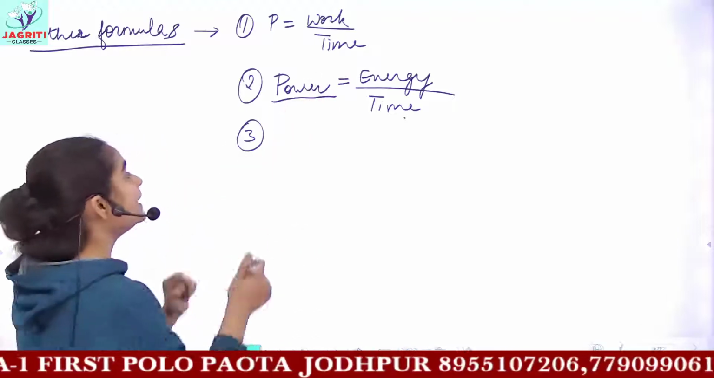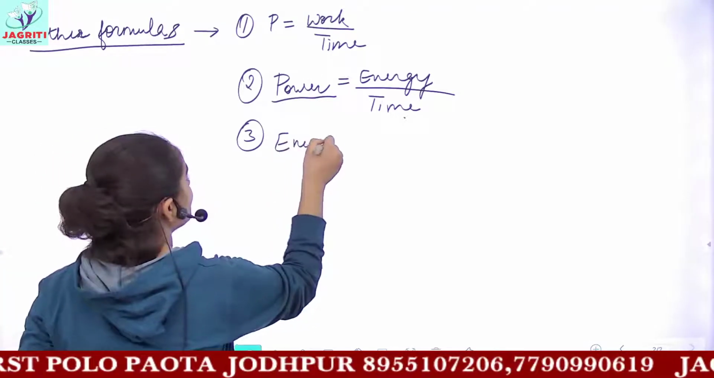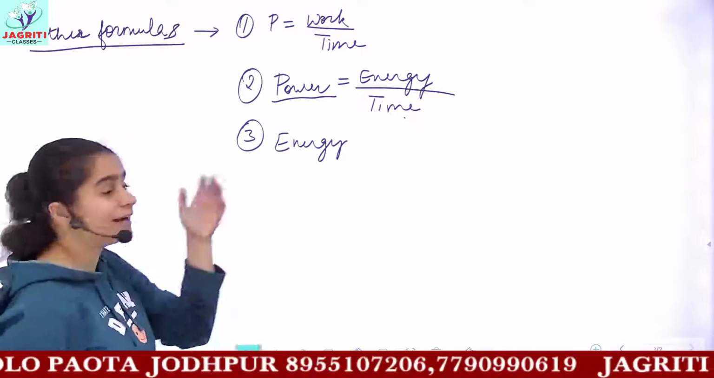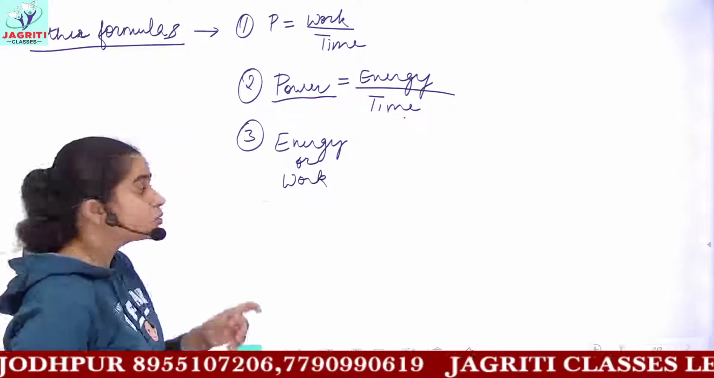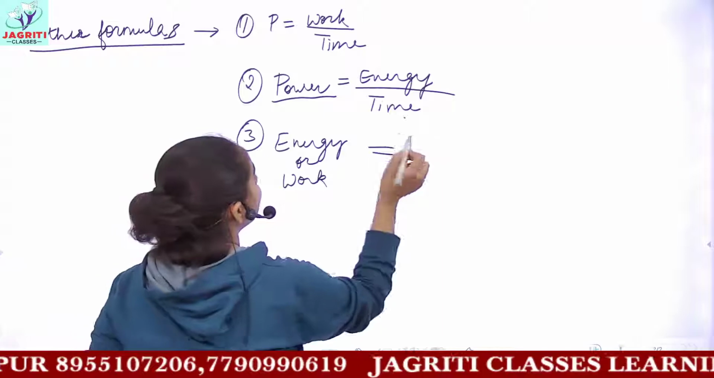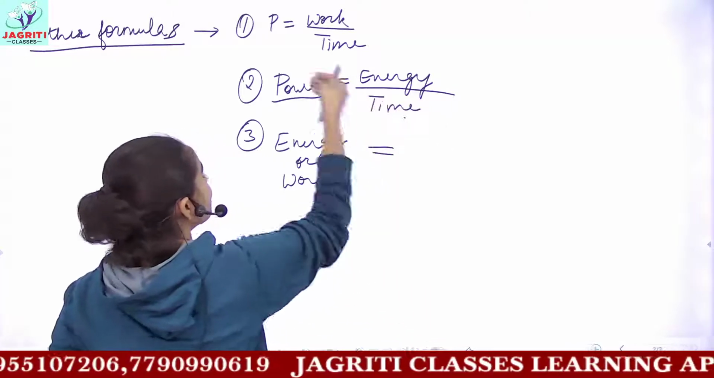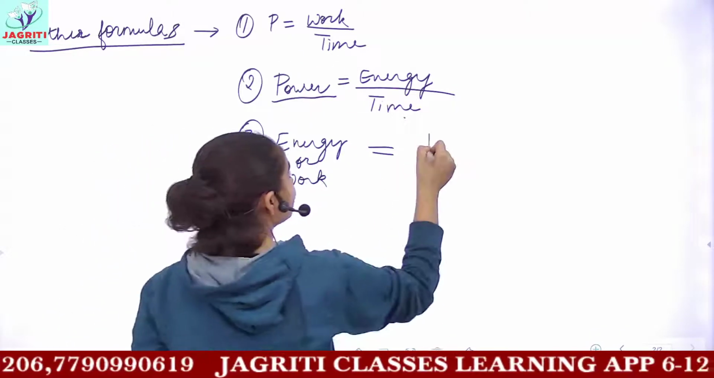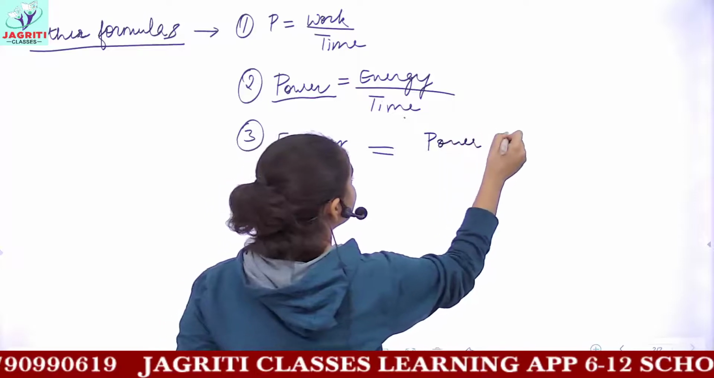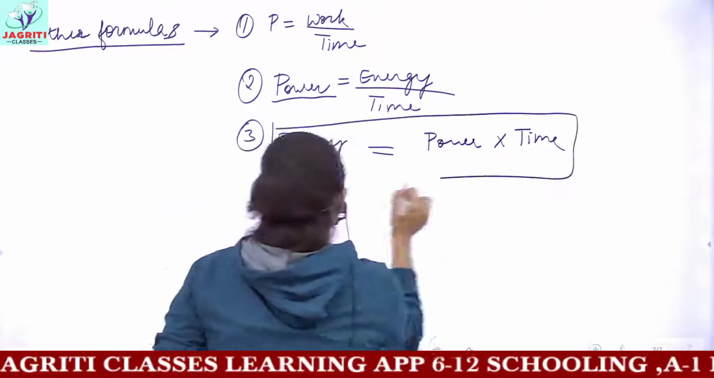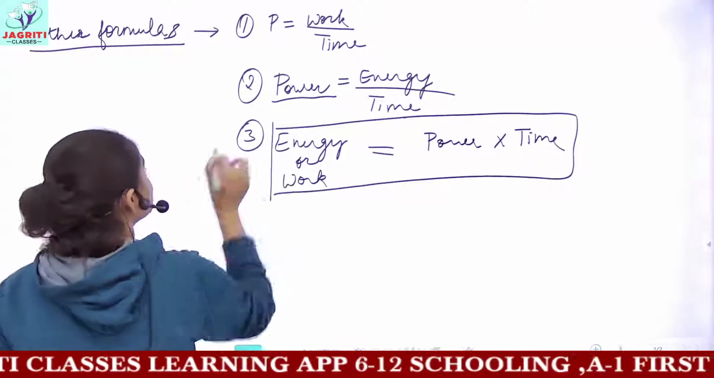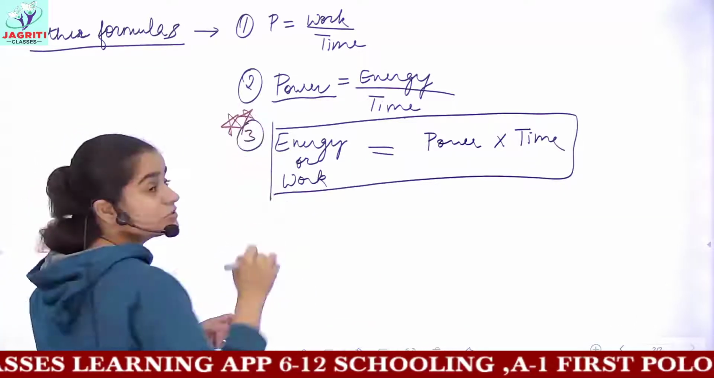So to find the energy here, either you could be asked to find the energy or you could be asked what is the work. So work or energy of the device would be simply, I'll multiply this time to the left hand side. So I would get power multiplied by time. And remember, this is a very important relation because you will be using this relation many times in numericals.